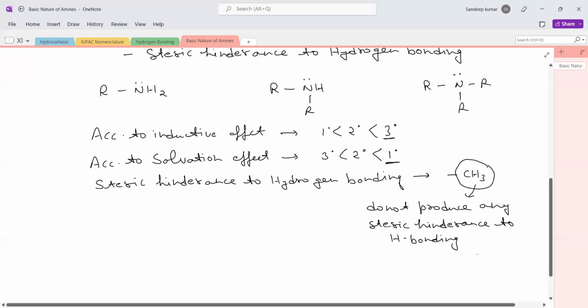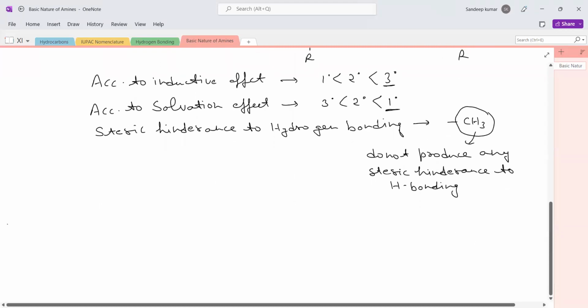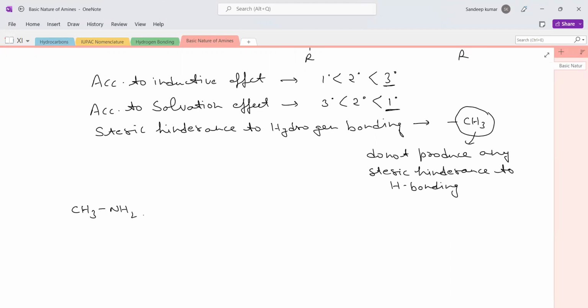So if we have the methyl substituted amines, like CH3NH2, (CH3)2NH, (CH3)3N, and let us take ammonia along with it.